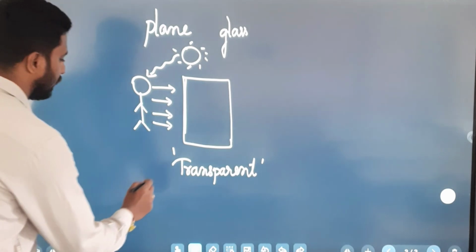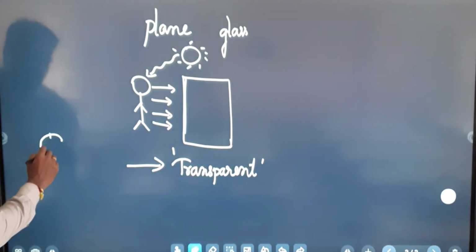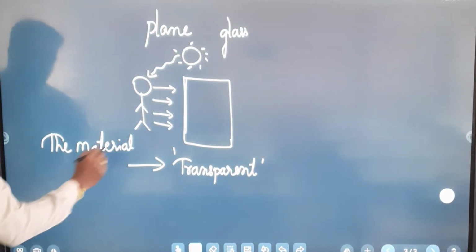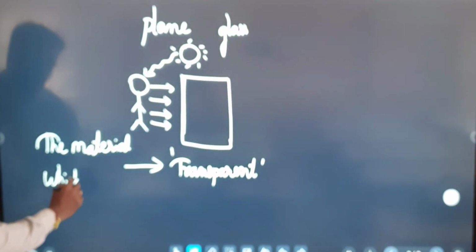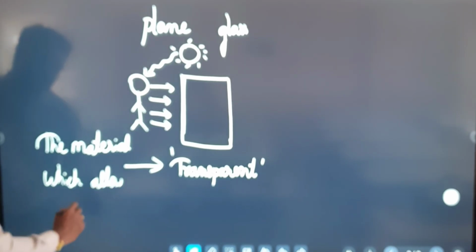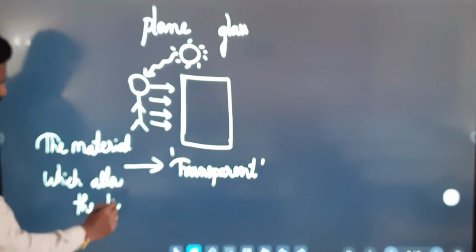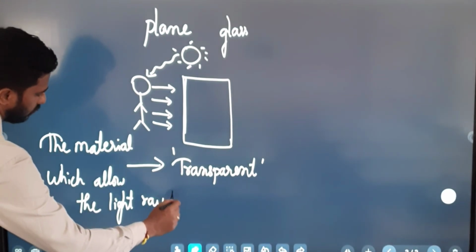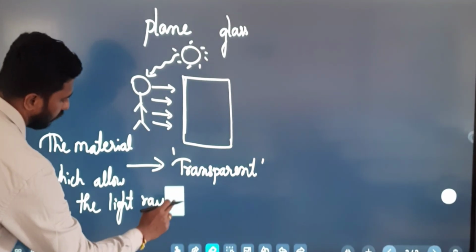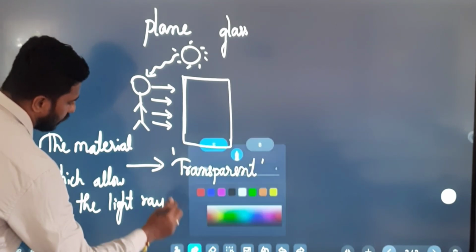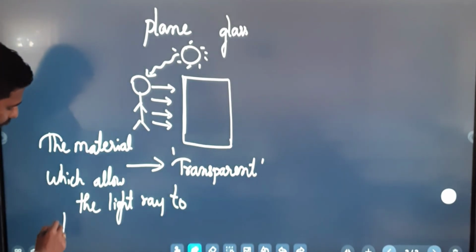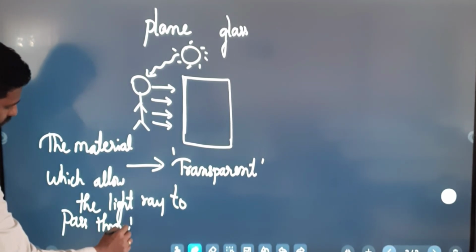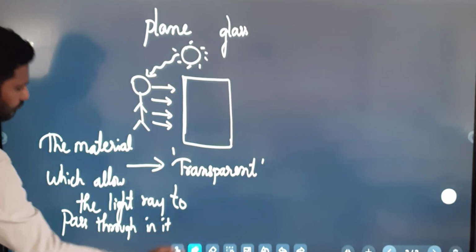What are transparent materials? Materials which allow light rays to pass through them.